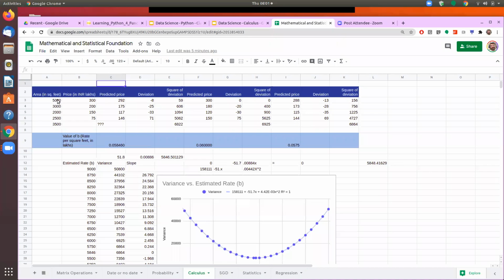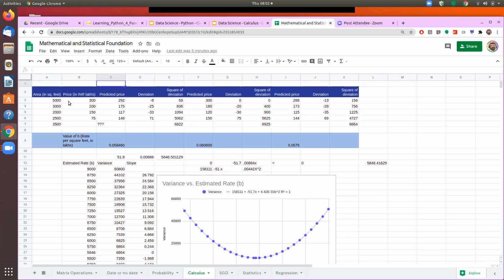So if you see this data, a 5,000 square feet house was costing 3 crores, then we say that yes, the per square feet price is 6,000 rupees per square feet. That is what the price is, isn't it?